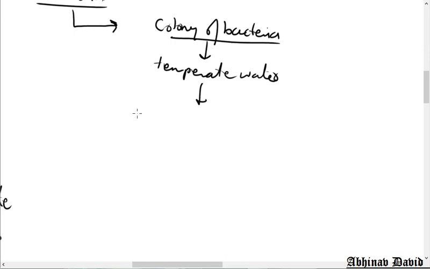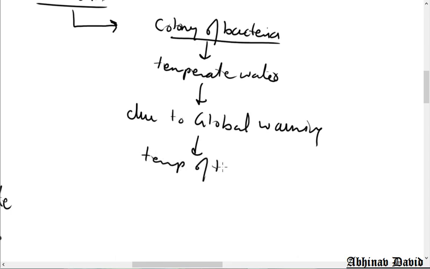But then, due to global warming, the temperature of the water increases. So when the temperature of the water increases, the bacteria will have a problem. Those that cannot survive in high temperature water, what will happen to them?